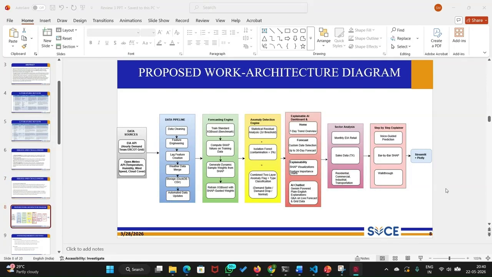This is our architecture diagram that I have built for the project. First of all, we have used two APIs. One is the EIA API from the US government, and the second one is Open-Meteo, which is open source, from where we can get the temperature, humidity, wind speed, and cloud coverage.